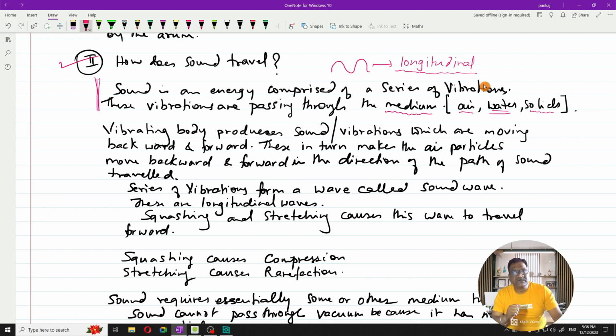So sound has these two main properties. The wave is longitudinal and it requires a medium.